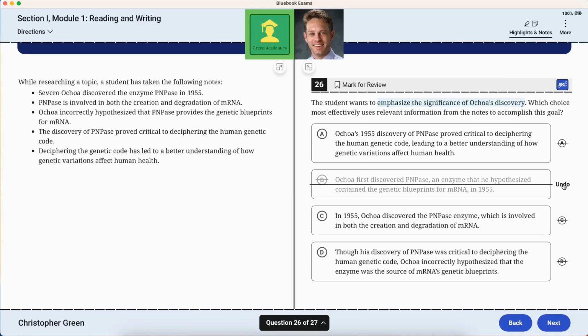In 1955, O discovered the PNPs enzyme, which is involved in both the creation and degradation. Again, that doesn't say the significance. Though his discovery of PNPs was critical to deciphering the human genetic code, O incorrectly hypothesized... Well, no, it can't be that, because the significance has to focus on the positives, so A makes much more logical sense.